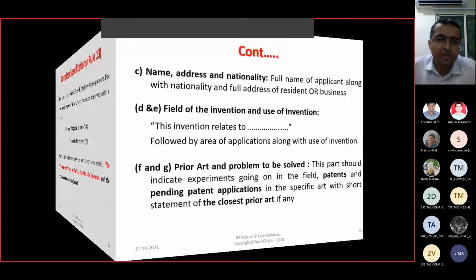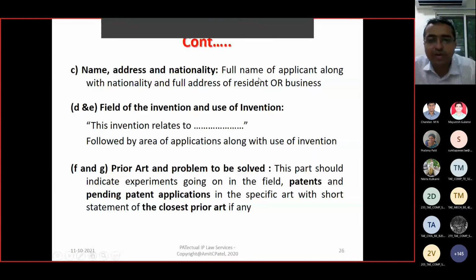What is to be used? The name, address and nationality of the applicant who is applying for the patent are to be given. Then the next part is the field of the invention and use of invention. Here, in 5 to 6 lines or one paragraph, you have to state what field the patent you are going to apply for is related to, and what is the novelty aspect of that invention. That is the field of invention.